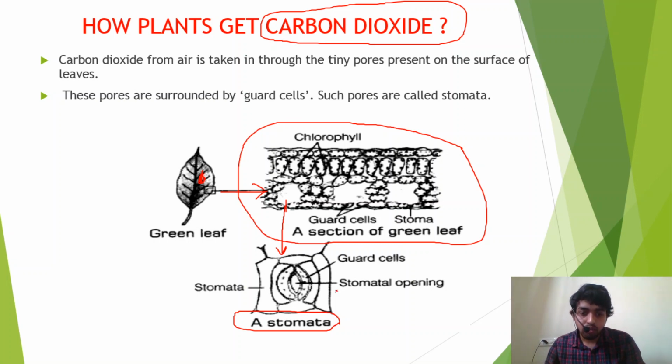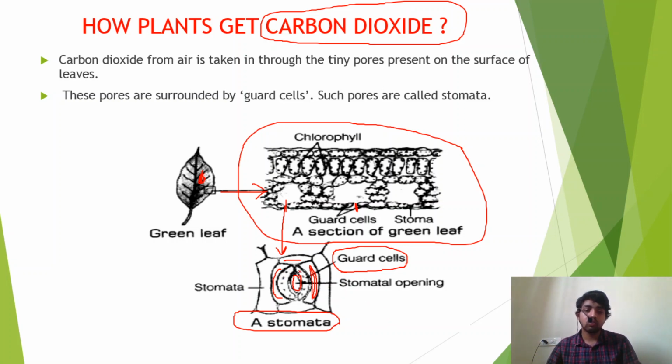And if you observe the stomata structure under the microscope, your stomata is surrounded by guard cells. See, this red color I am drawing here, they are known as guard cells. That means they are guarding, they are like guards. That's why they are known as guard cells. And the small opening here is known as the stomatal opening. Here you see, near the section of the leaf, this is nothing but our stomatal opening.